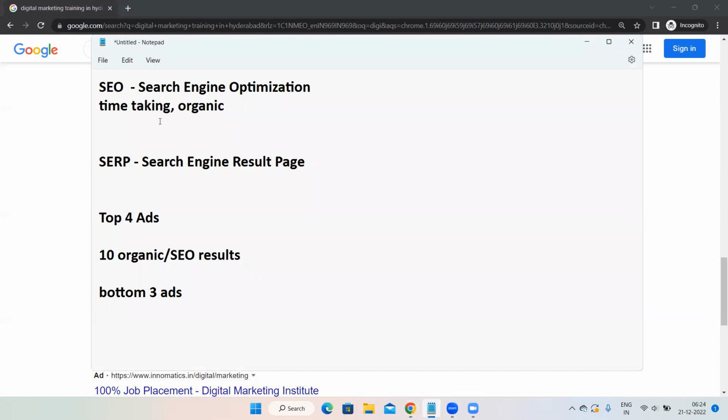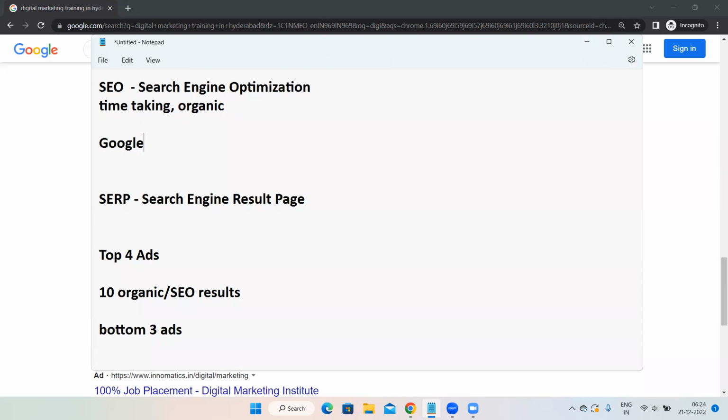It is a time taking process. It might take 6 months, 8 months, 1 year, and it is also an organic process. Coming to Google Ads, I'll not go deeper, but I'll just tell you this one point. Google Ads is an instant process, Ravi. Here it is time taking, whereas over here, instant.